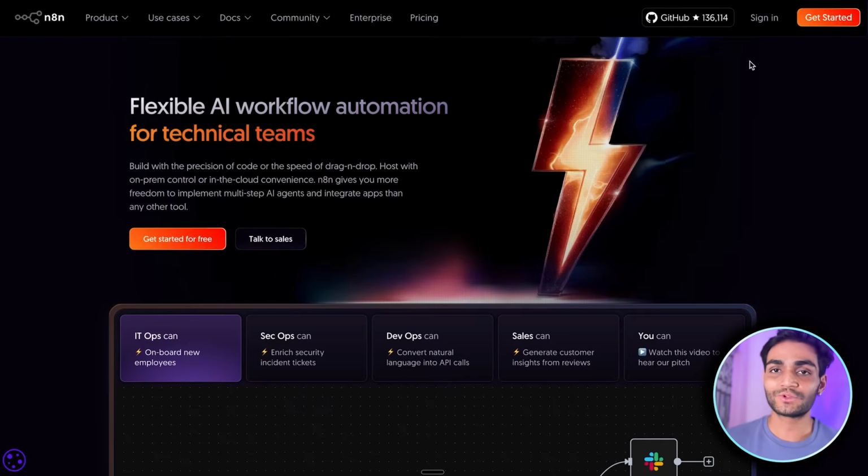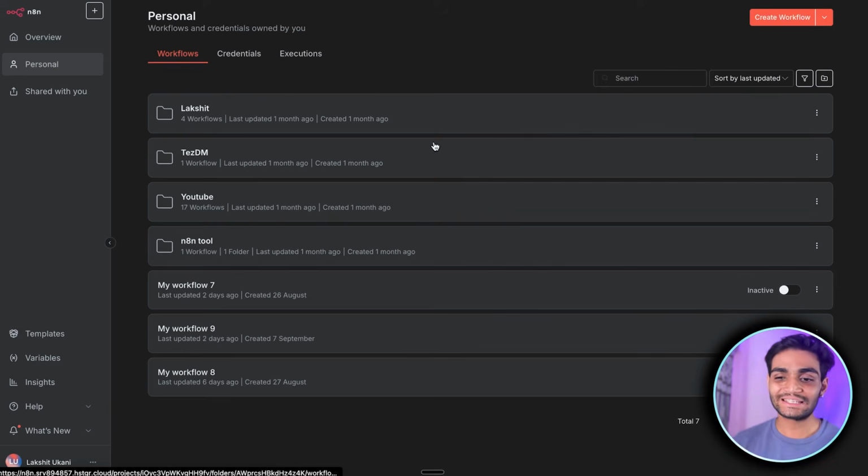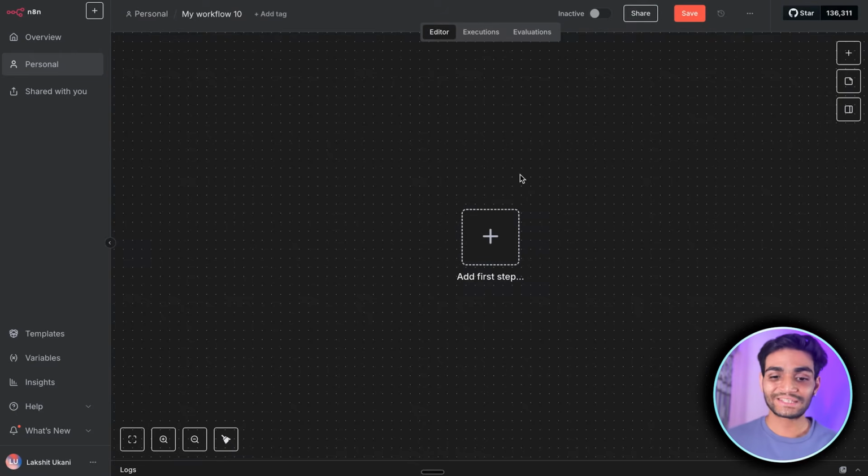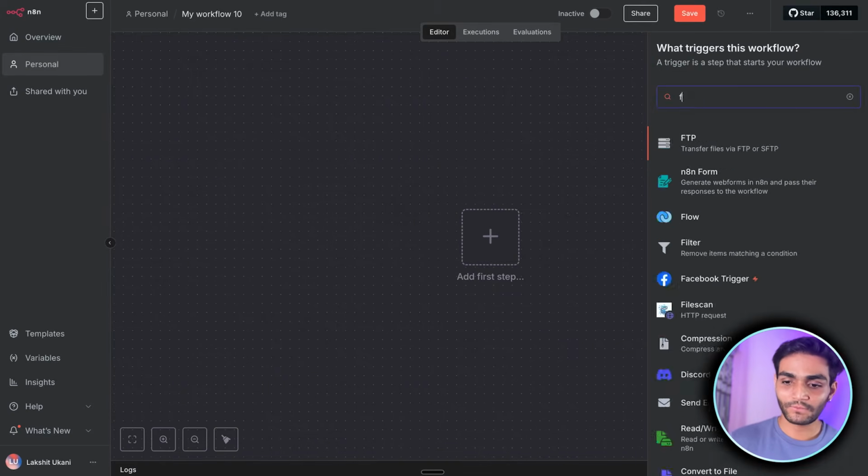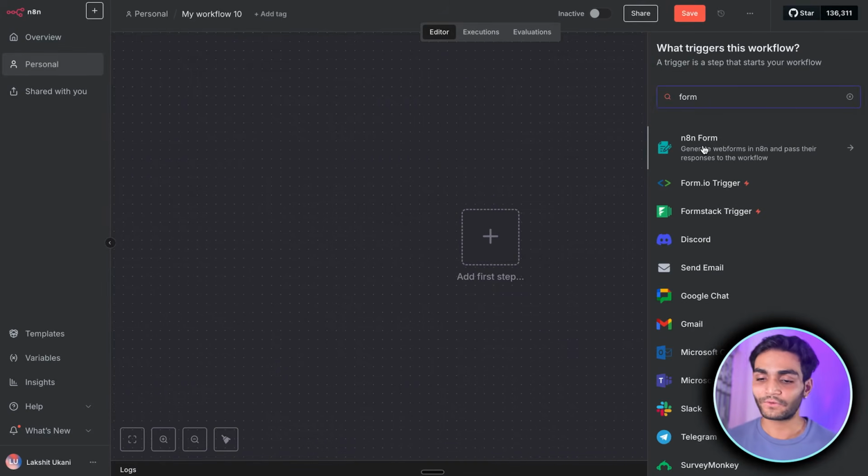Once you are over here, you can sign in. Once you're done signing in, you will be seeing a similar page as I am. So we'll come over here and click on create workflow. Now you'll be seeing the same page over here. Now we want a form where the user can fill in details. For that, we'll click on the plus icon and search for form. We can see we have the N10 form, so I click on this.